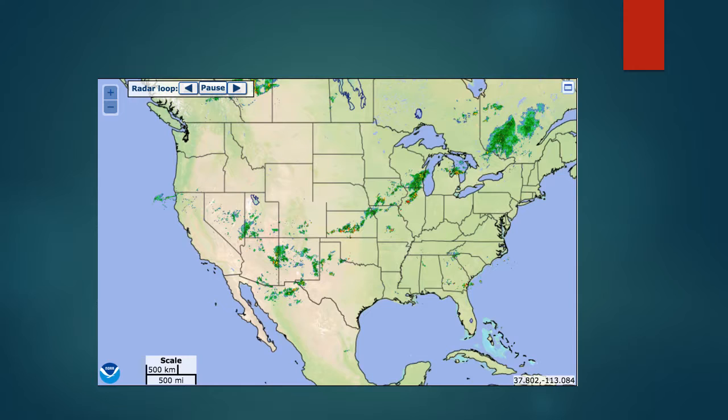This is the image of radar, and there's a line of moderate to heavy rain passing Arizona, New Mexico, Kansas, Iowa, and Wisconsin.